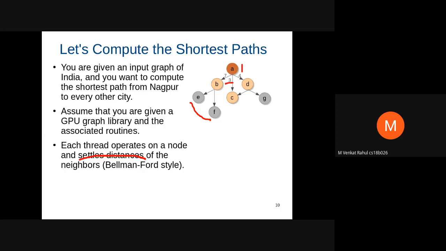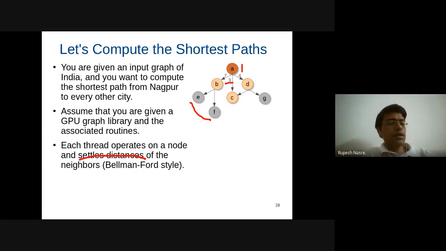Sir, after updating, we need to parallelly check that the distance array is not changing for termination criteria, right? Yeah, we need to check if we have reached the end of this algorithm, which means that we need to keep track of whether we have reached some sort of a fixed point.